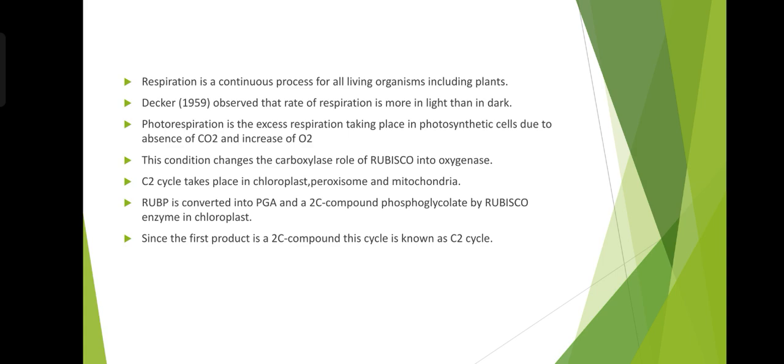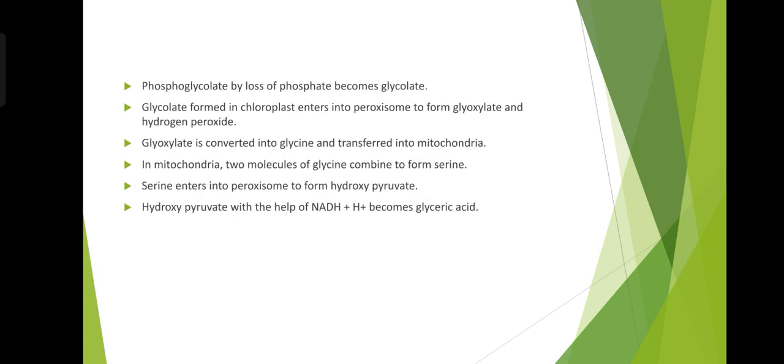C2 cycle takes place in chloroplast, peroxisomes and mitochondria. RuBP is converted into PGA and a 2C component, phosphoglycolate, by ribulose bisphosphate enzyme in chloroplast. Since the first product is a 2C component, this cycle is called the C2 cycle. Phosphoglycolate, by loss of phosphate, becomes glycolate. Glycolate formed in chloroplast enters into peroxisome to form glyoxylate and hydrogen peroxide.